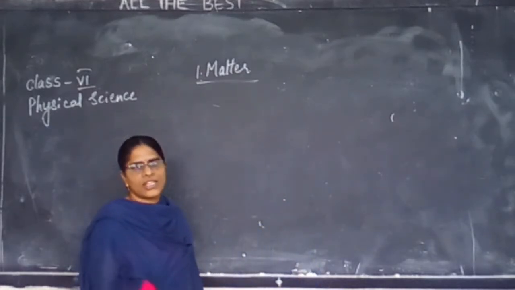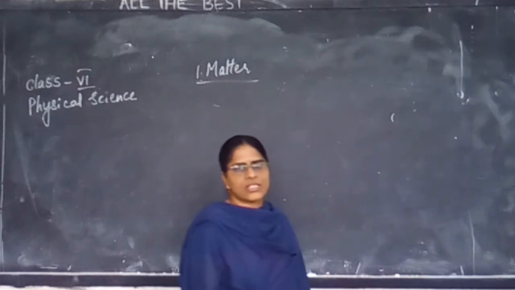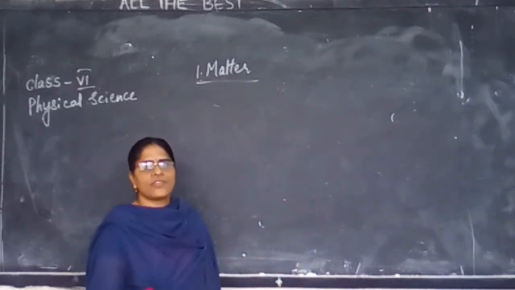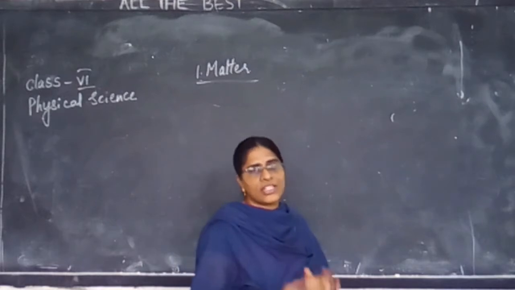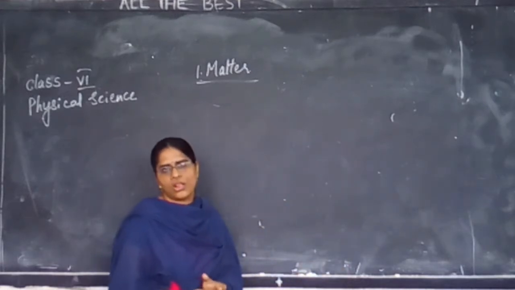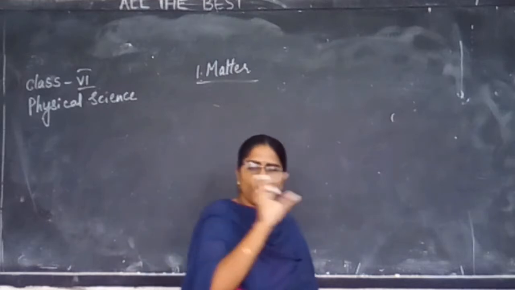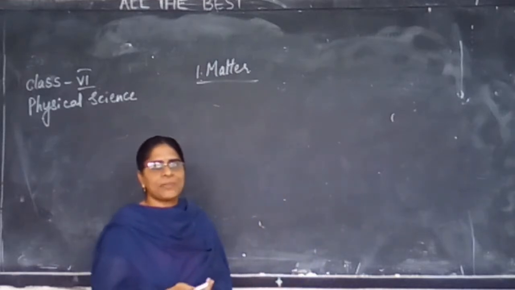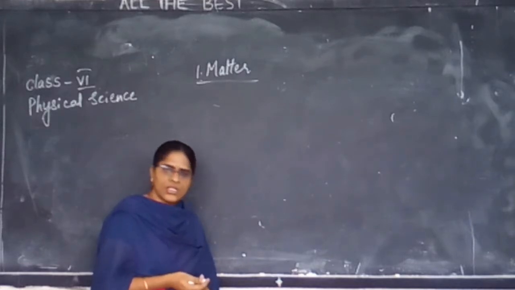Like we have done, a stone occupies space, and next we have done another activity where we have taken a deflated football and tied it to the other end, like we have in a common balance. We have tied a plastic bag and filled it with sand. You all remember that?